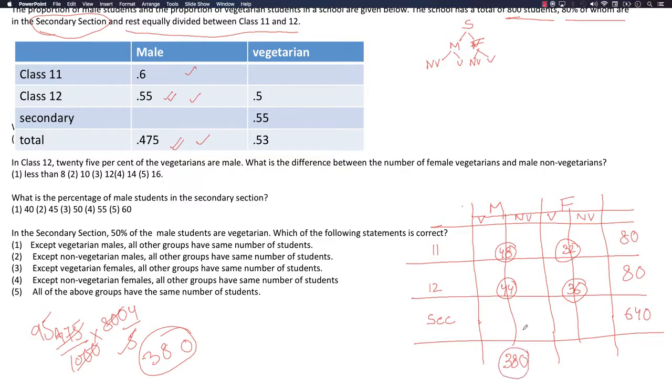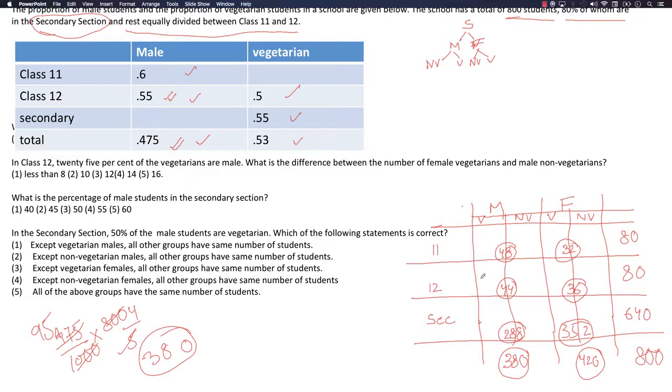Now can we find the total number of males in secondary? 380 minus 48 minus 44. So how much would it make? 288. What is the number of females? The total is 800, so 800 minus 380 is 420. The number of females in secondary education is then 640 minus 288, which is 352. Fine. Now we'll use these numbers and see how we can put them in the table.